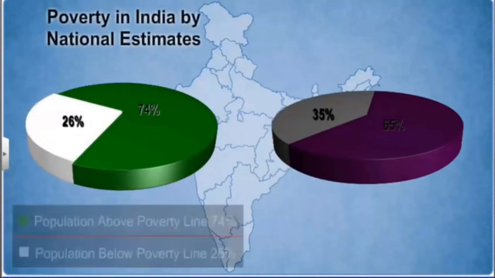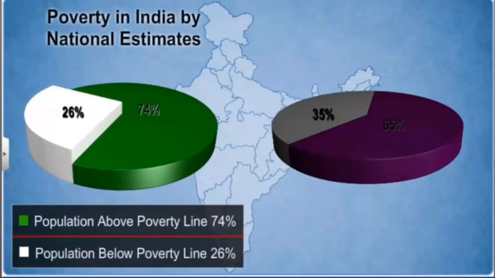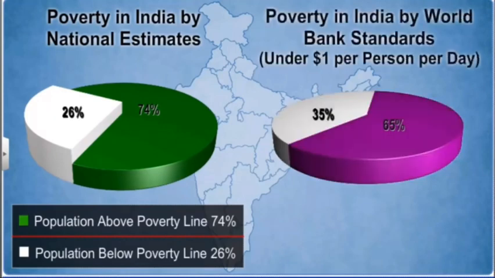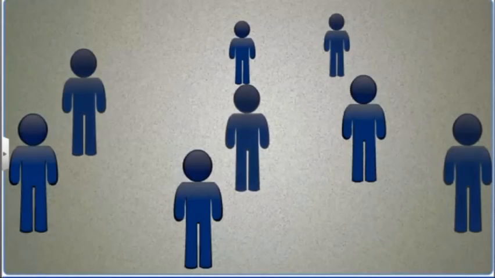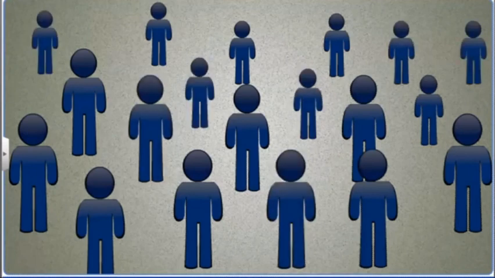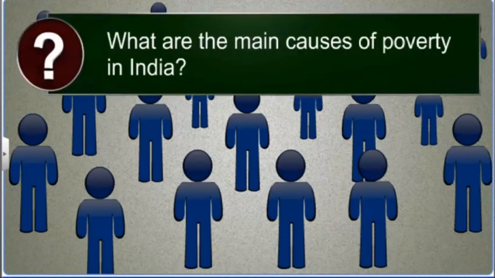As per our national estimate, 26% of the population in India lives in poverty. Applying the World Bank standard, this figure goes up to around 35%. These figures are quite high considering the huge population of India. This brings us to the question: what are the main causes of poverty in India?